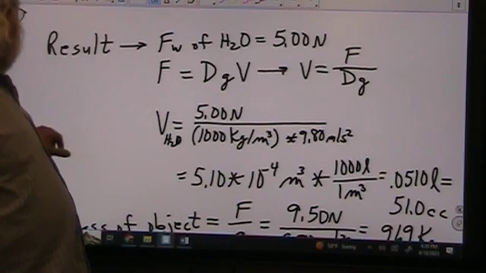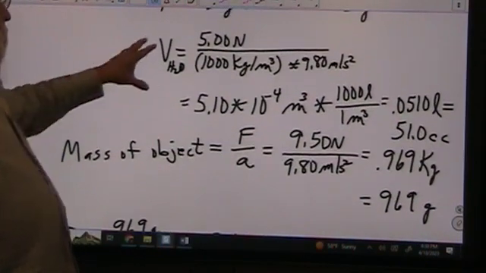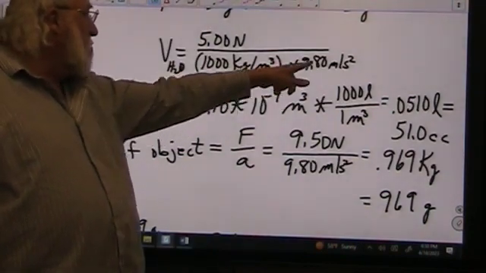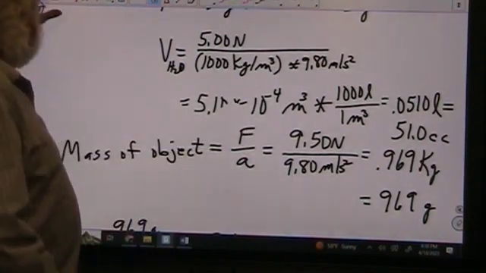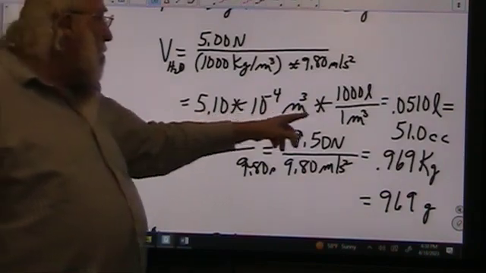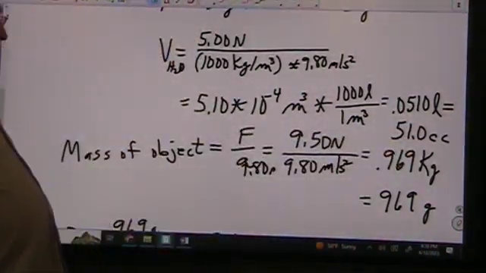We now are going to find the volume of the water that came out with 5 newtons divided by the density times the gravitational acceleration. We have 5.10 times 10 to the negative fourth cubic meters. And then change that to liters, and then change that to cc's. We get 51.0 cc's.